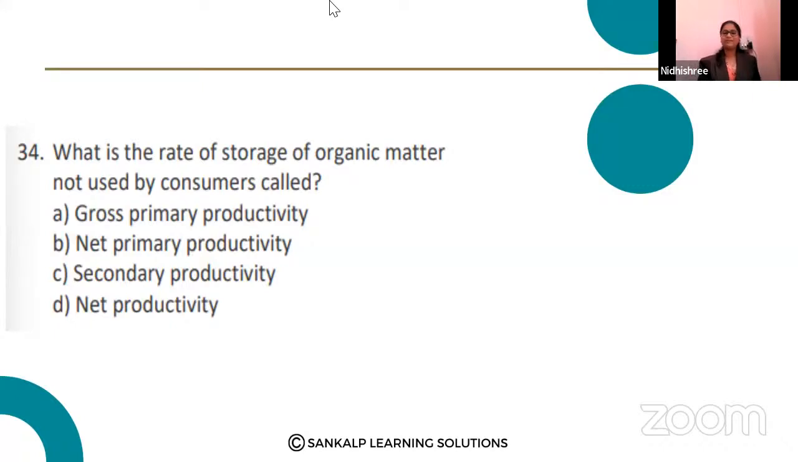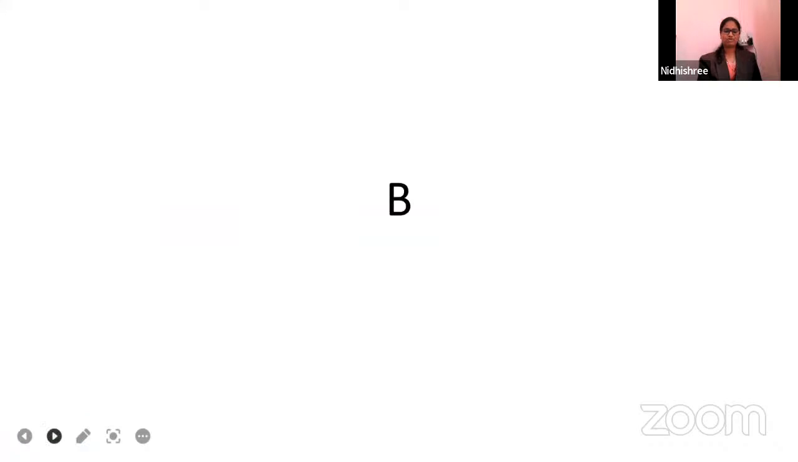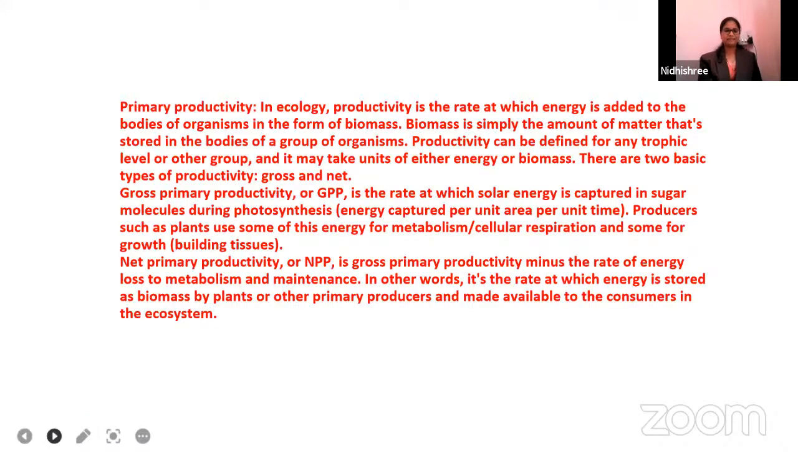Okay. Most of them, I feel they answered honestly. If you don't answer honestly, then it's your mistake. Fine. Most of them voted for option B, that is net primary productivity. Let me check. Great. Option B, net primary productivity, is the right answer.